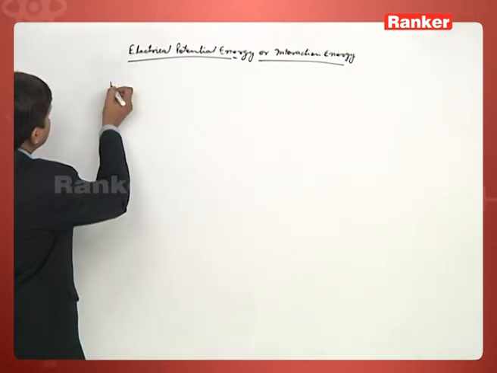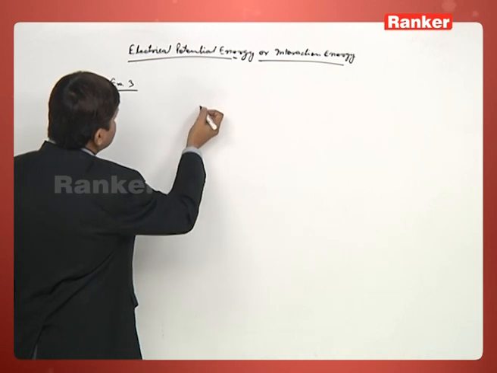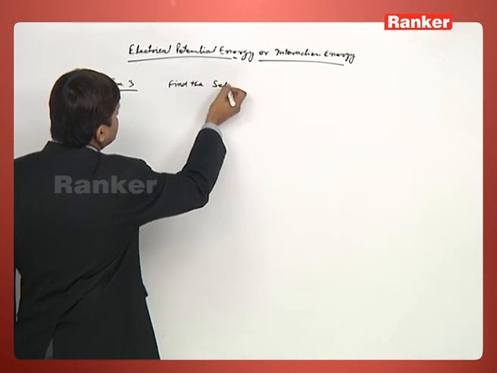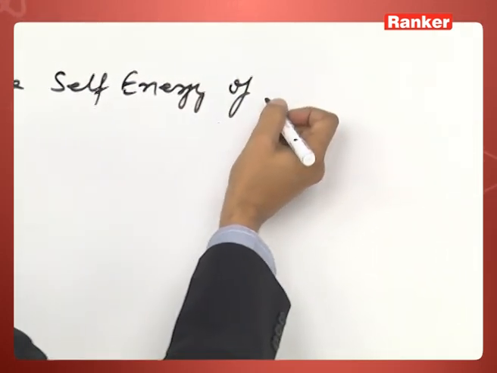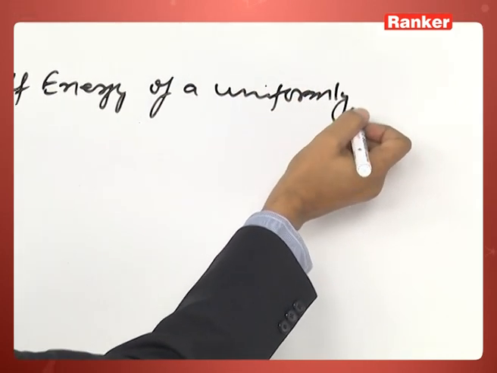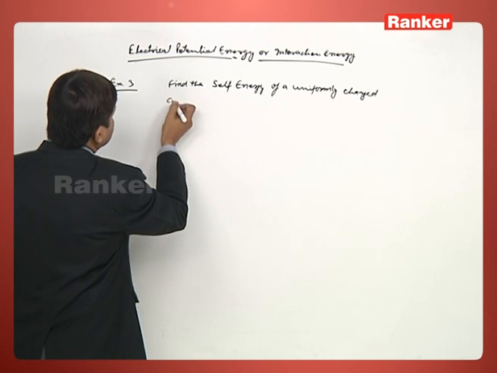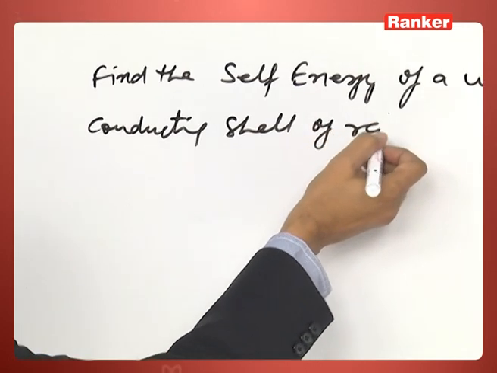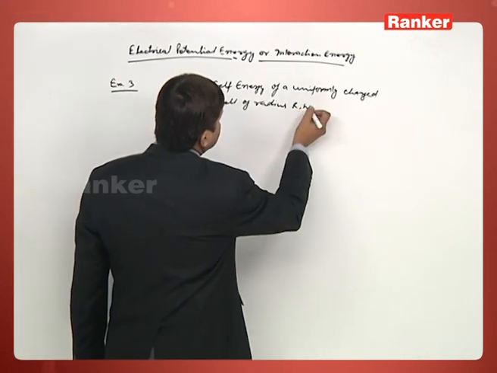Now see the next example, example number 3. It is given: find the self energy of a uniformly charged conducting shell of radius r, having charge q.